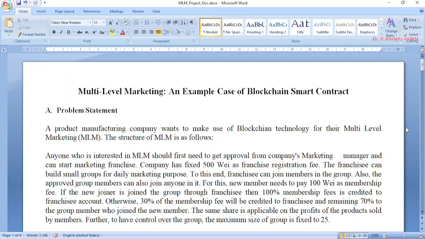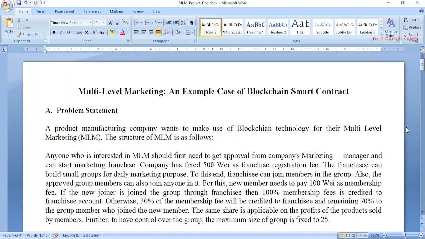If the member joined the franchise through some other member, then 30% of the membership fee will be credited to the franchise and the remaining 70% to the group member who joined that new member.